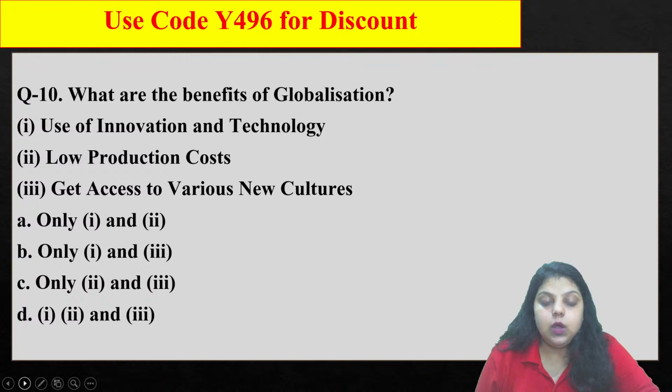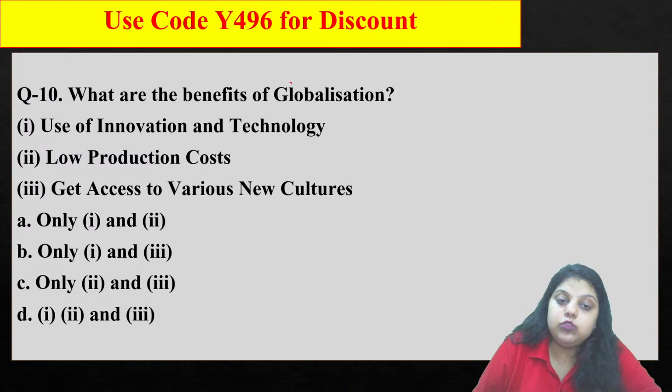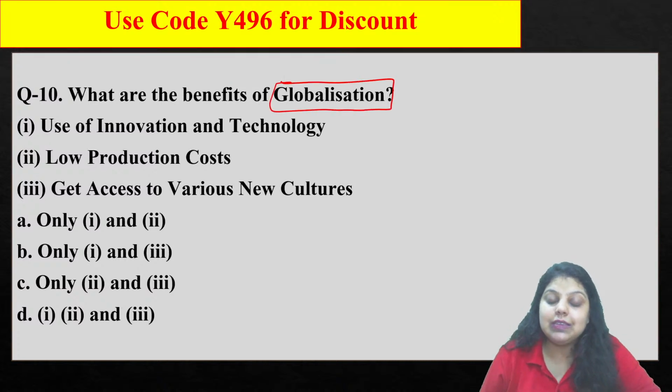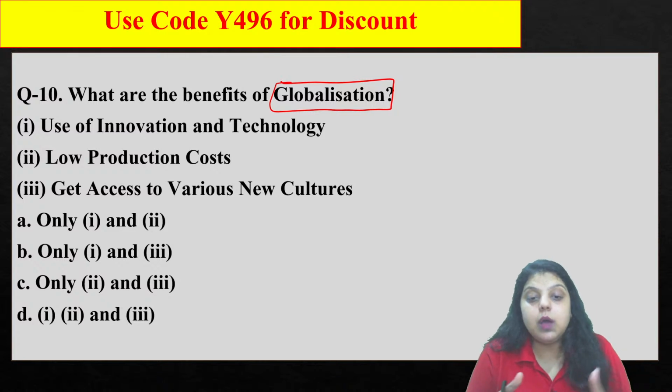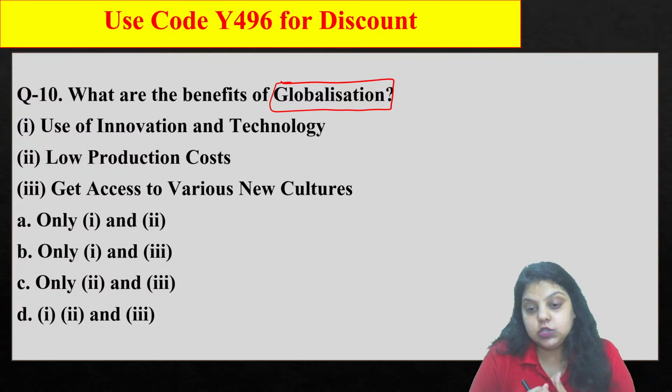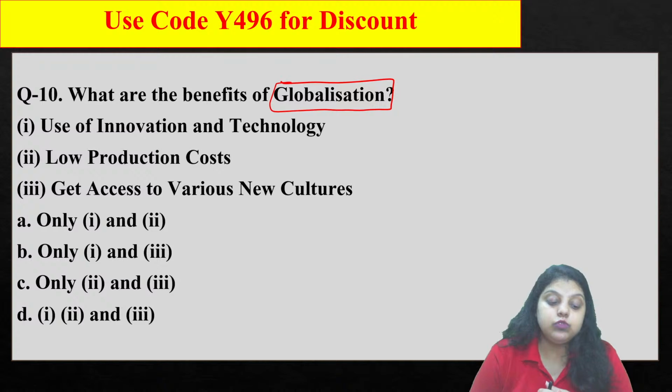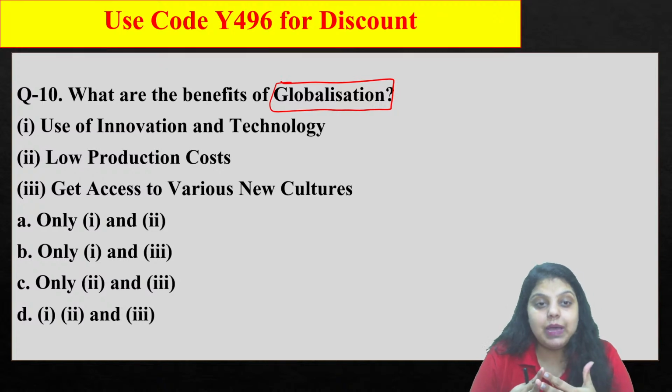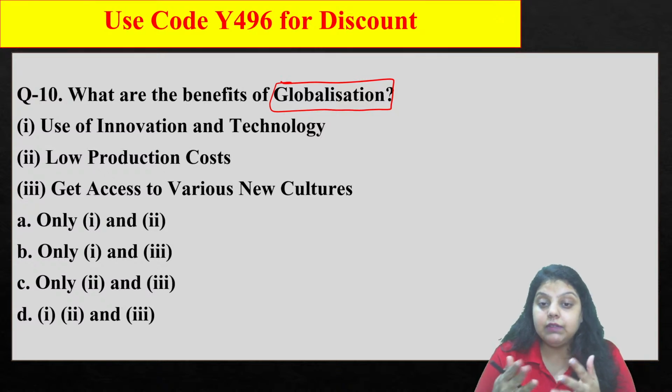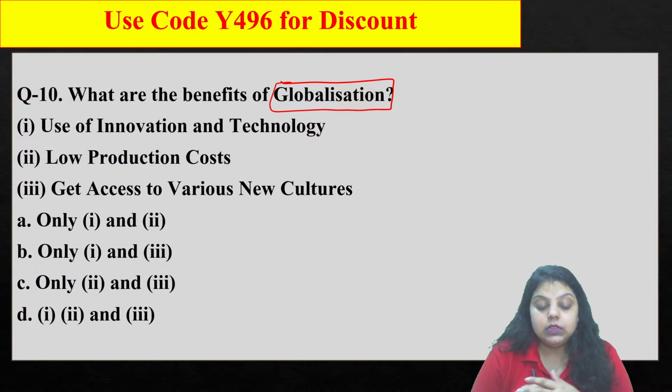Okay, now what are the benefits of globalization? Like, why was globalization done? So globalization means to open the economy, or we can say to link the Indian economy with the world economies, is the globalization that we have done. And when it comes to globalization, it has a lot of benefits, but it also has disadvantages as well. Because of which we have introduced the protectionism measures that cover the tariff barrier, non-tariff barrier, and apart from that the import quotas.